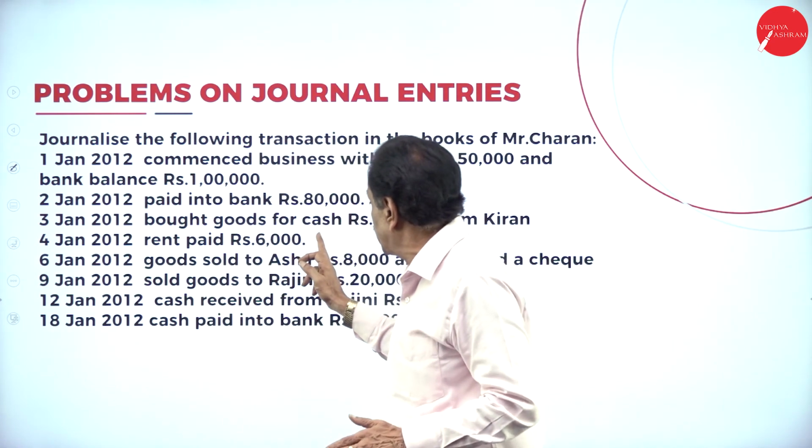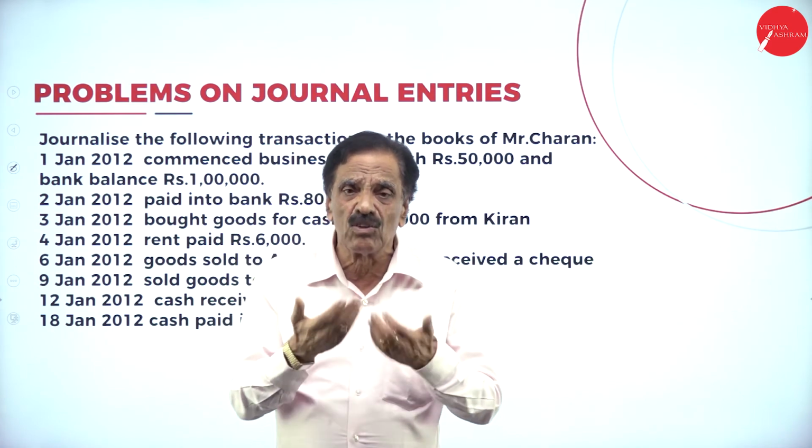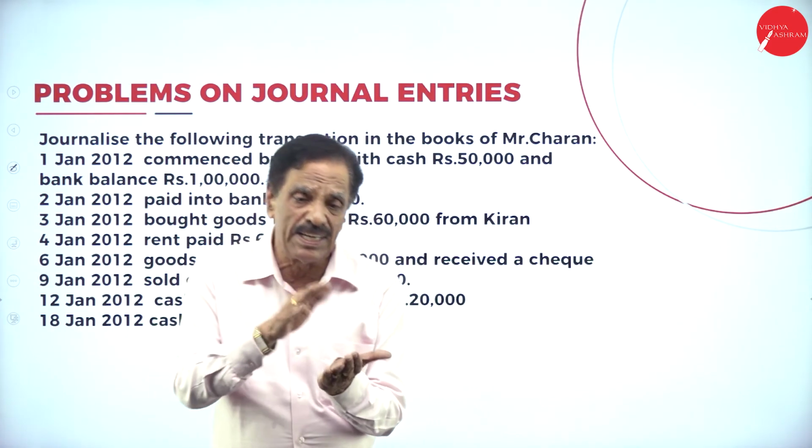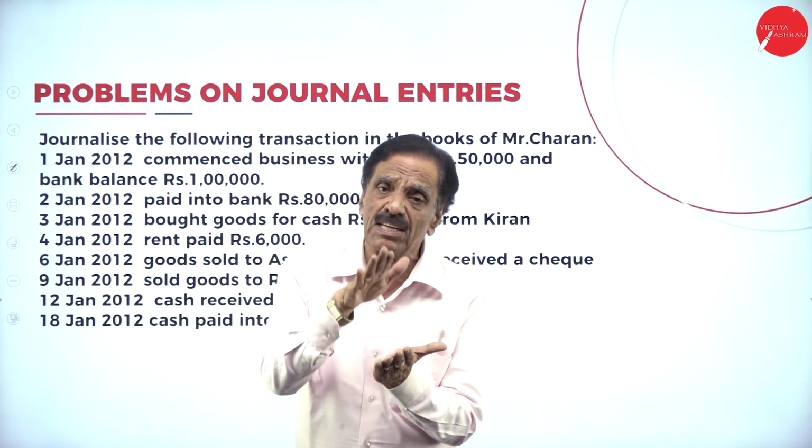How much have you paid? 60,000 for the purchase of goods. What is coming in? Goods are coming in. Goods are called purchases. What's the entry? Purchases account debit to cash account, being the goods purchased from Kiran.